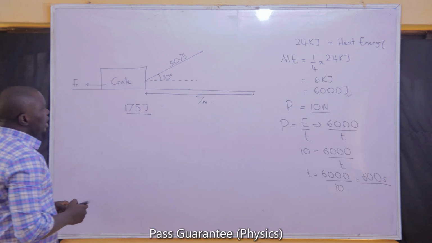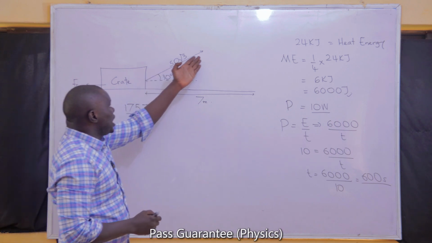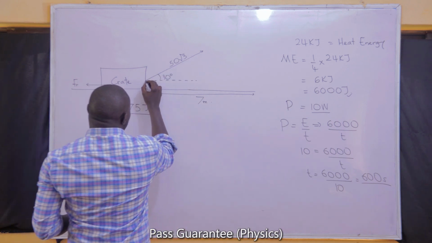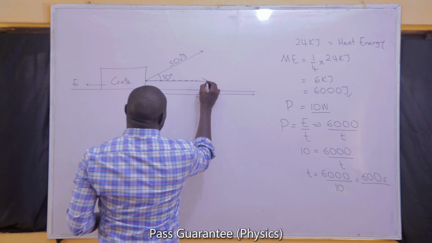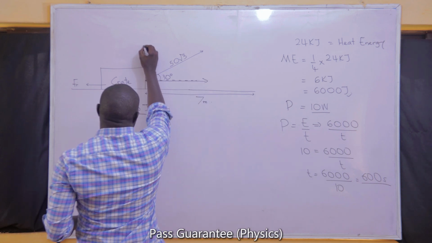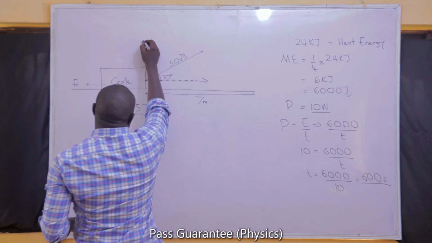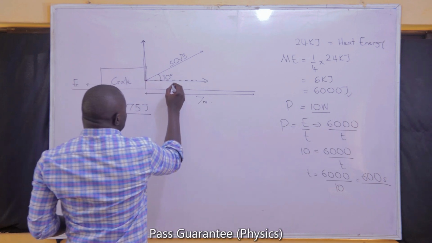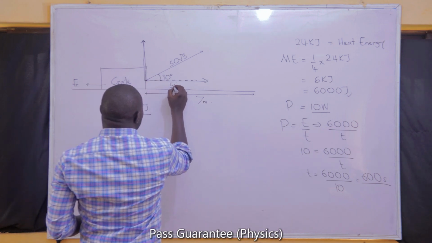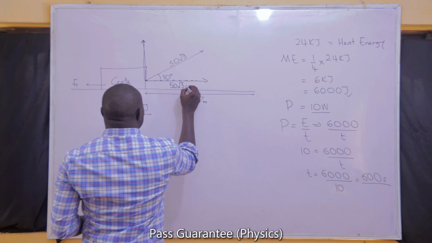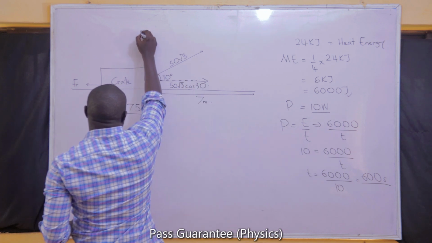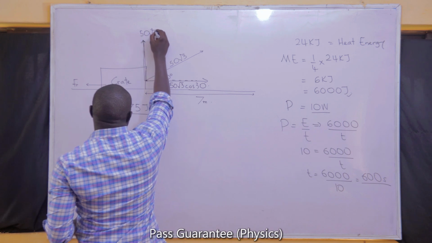I was telling you earlier that if a force is inclined, we can resolve it. When we resolve that force, we resolve it into both horizontal and vertical. If we do that, the horizontal component will be 50 root 3 cos 30, while the vertical component will be 50 root 3 sin 30.